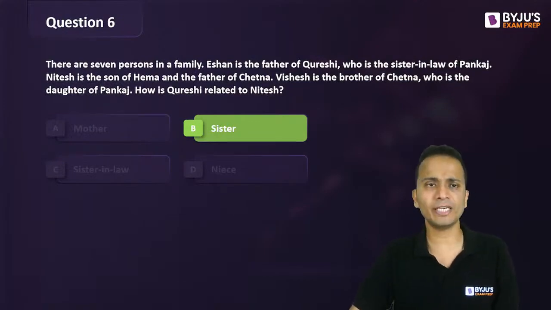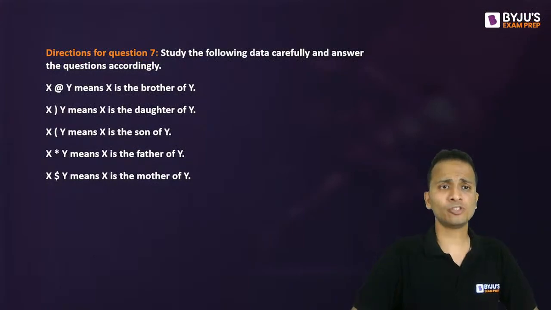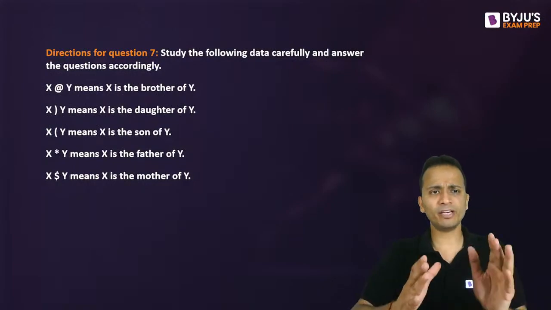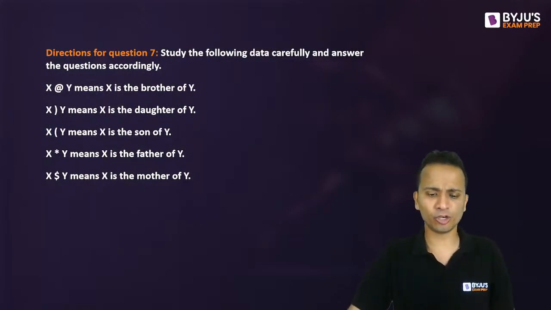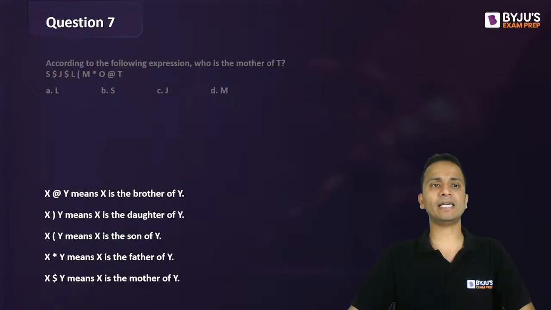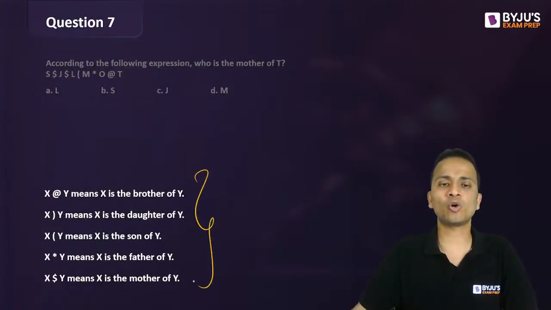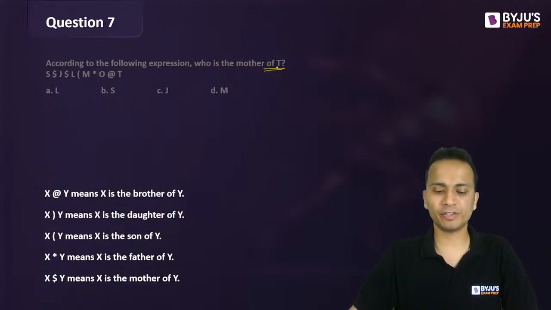All right. Let's move on to question number 7. Study the following data carefully and answer the questions accordingly. This is a coded relationships type of question. Codes are given. I'll directly take you to the question. According to the following expression, the expression is given to you and the codes are given at the bottom of the screen. According to this expression, who is the mother of T?